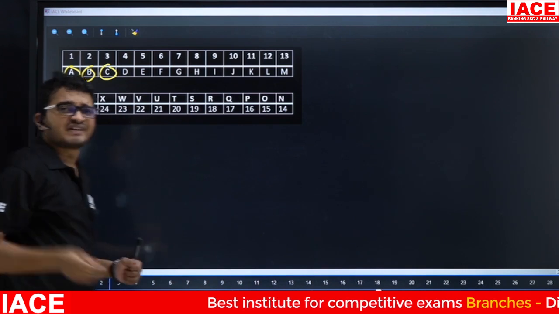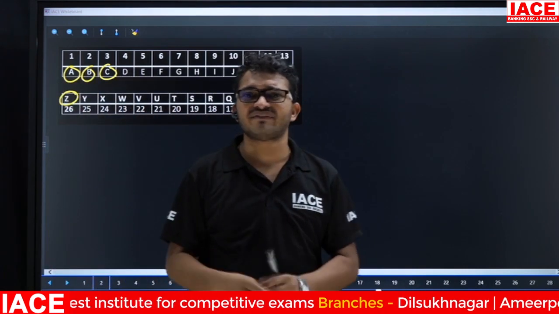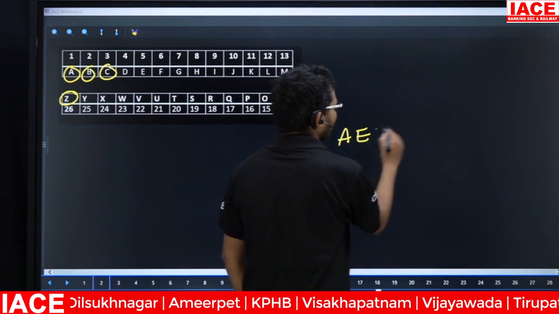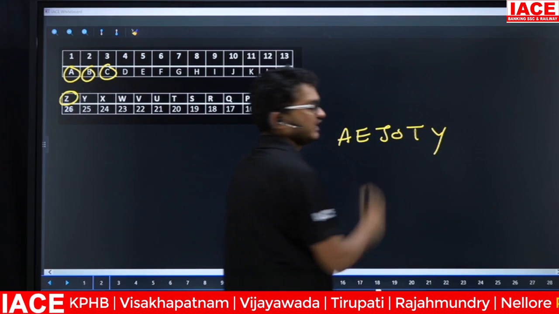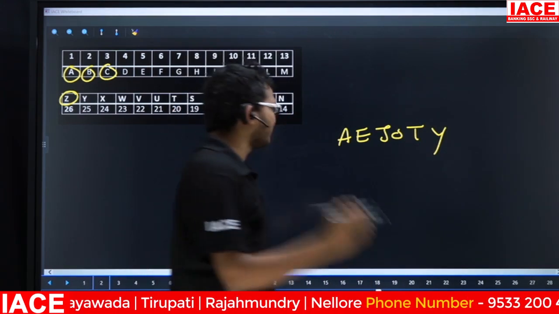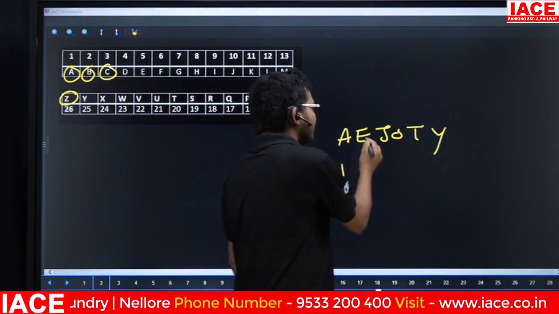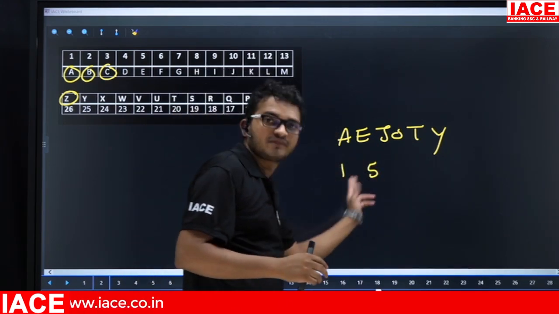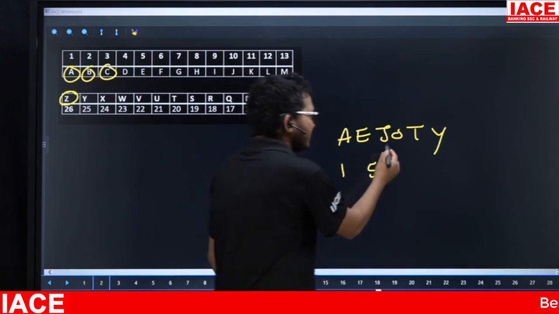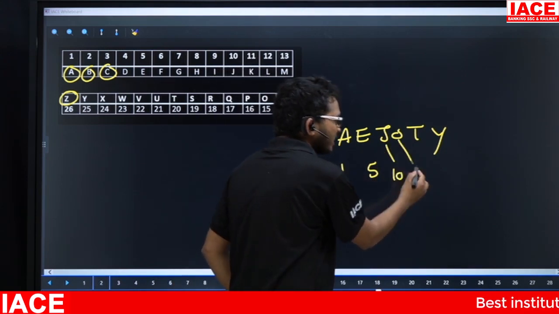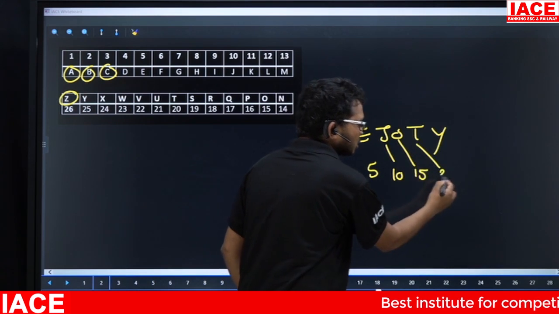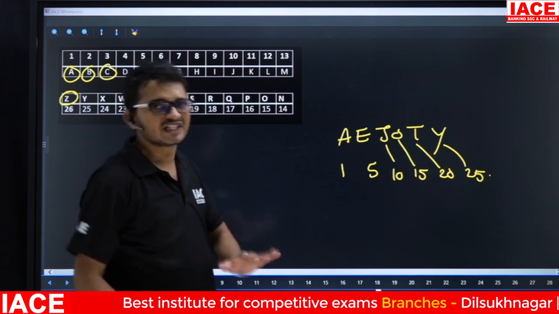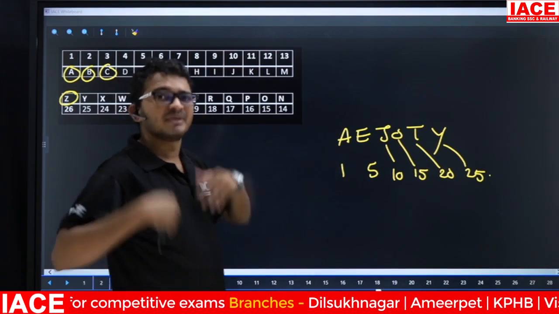To remember these face values, we have one small logic: EJOTY. The face value for E is 5, so we remember between 1 and 5. Next, the face value for J is 10, for O is 15, for T is 20, and for Y is 25. With practice, we are able to remember them without learning by heart.